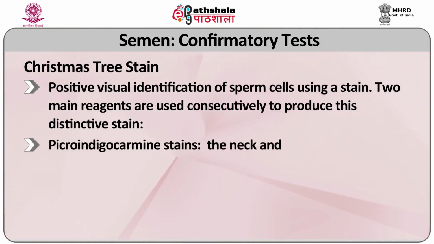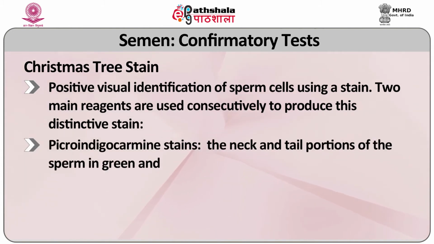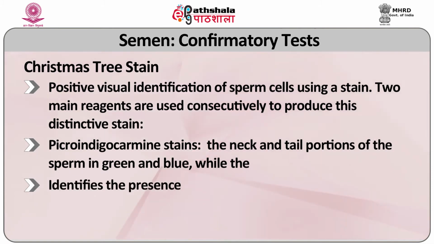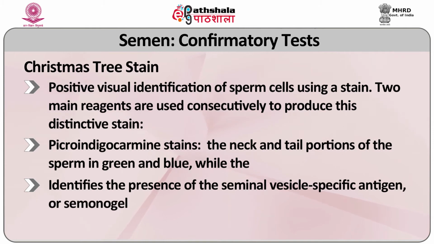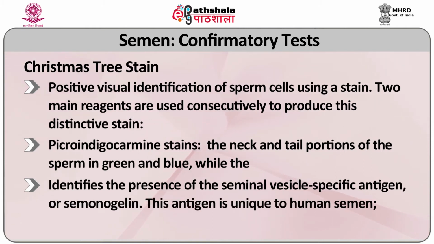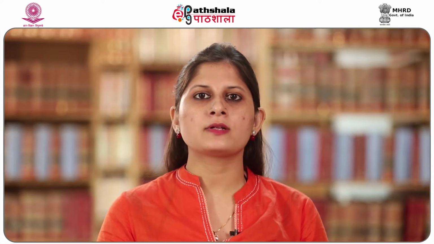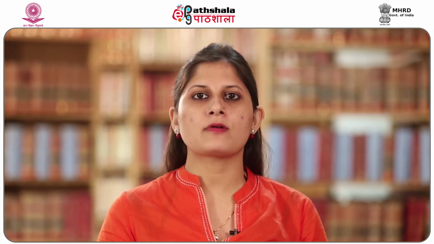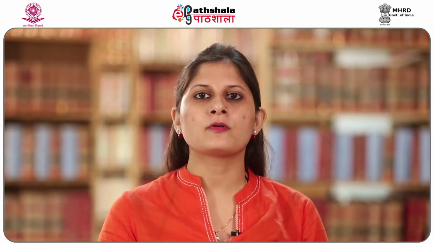Picro-indigo carmine stains the neck and tail portion of the sperm in green and blue, while the nuclear fast red gives the sperm head a red color and the tip of the head a pink color. Precaution: sperm cells deteriorate quickly after ejaculation. Sperm survival will depend on the surrounding environment and type of surface.